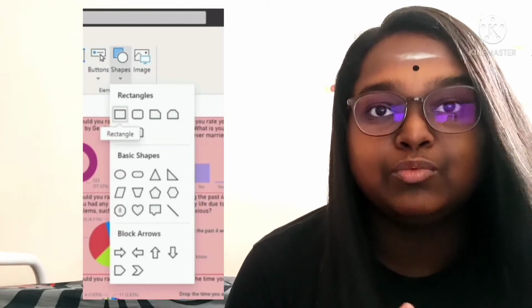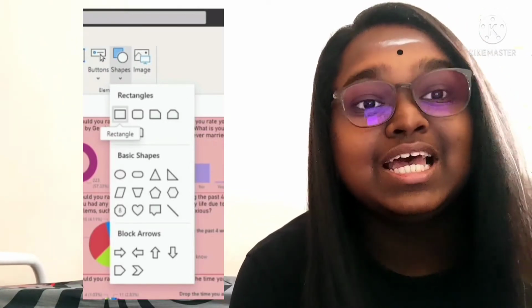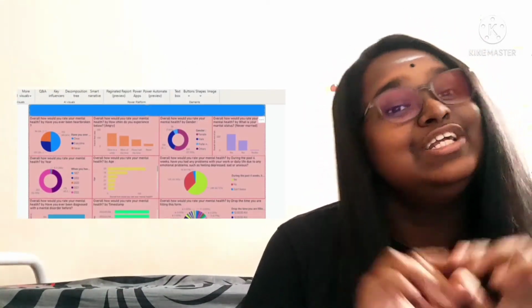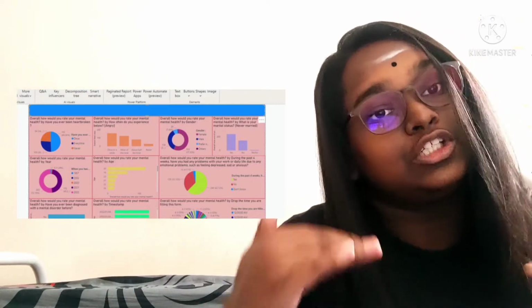There will be a drop down showing many types of shapes, and I'm going to click on the rectangle shape. The rectangle shape will be displayed on the desktop canvas. I'm going to make it longer and put it on the top to show that it's a title base. After successfully adding the shape and changing the color, now I'm going to insert the title.